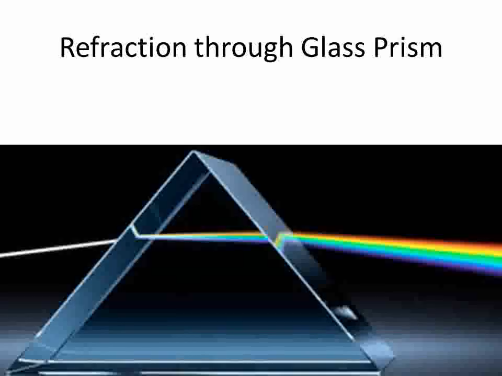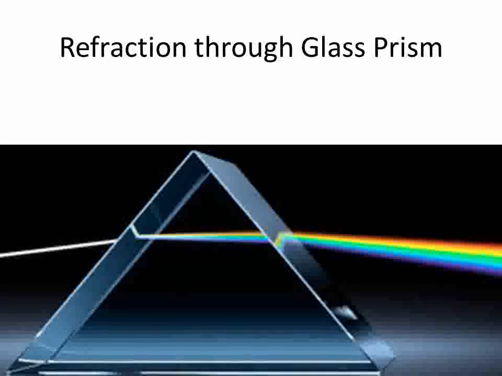Two mediums: one medium is air, another is glass. A ray of light falls from air to a glass prism on the first surface. After that, it passes through the glass, and on the next surface, it is coming from glass to air. Therefore, there are two refractions: one from air to glass on surface first, and glass to air on surface 2.